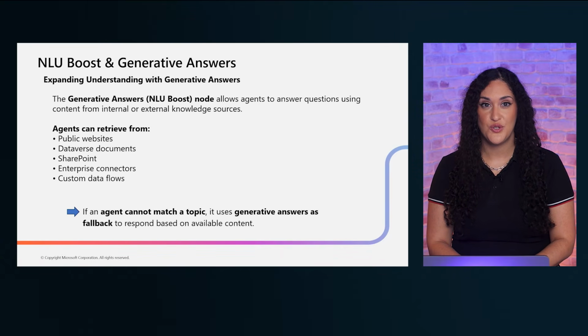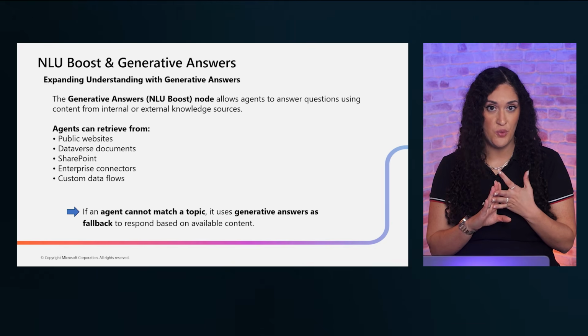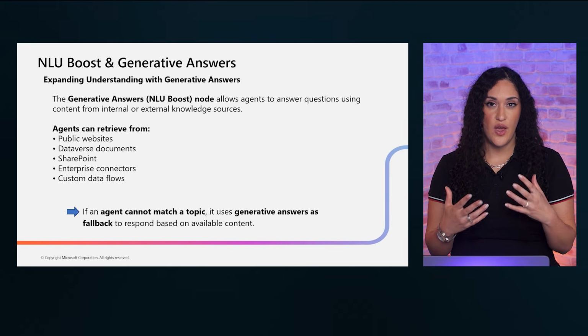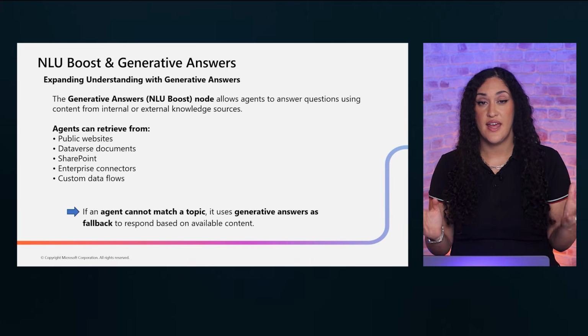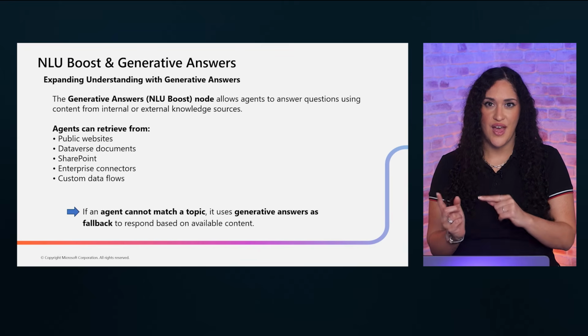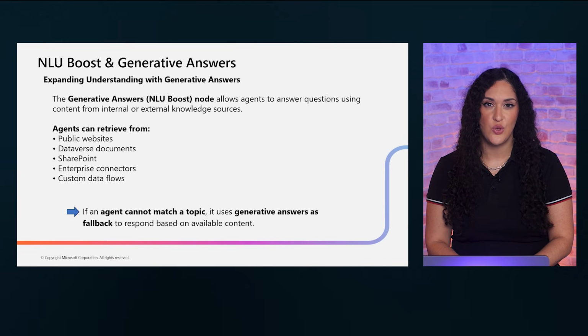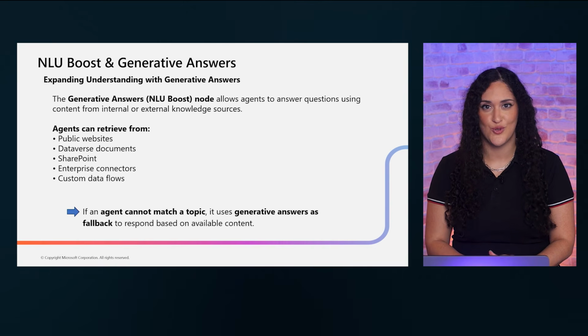One of the most powerful features is the Generative Answers node. This allows your agent to answer questions directly from knowledge sources, including public websites, Dataverse, SharePoint, and even enterprise connectors. Here's why this matters. If your agent cannot match a user's question to a predefined topic, it does not just hit a dead end. Instead, it uses Generative Answers as a fallback, searching your knowledge sources to construct a relevant response. This dramatically reduces the number of topics you need to manually author, while still giving users accurate, grounded answers. It is a game changer for covering the long tail of user questions.